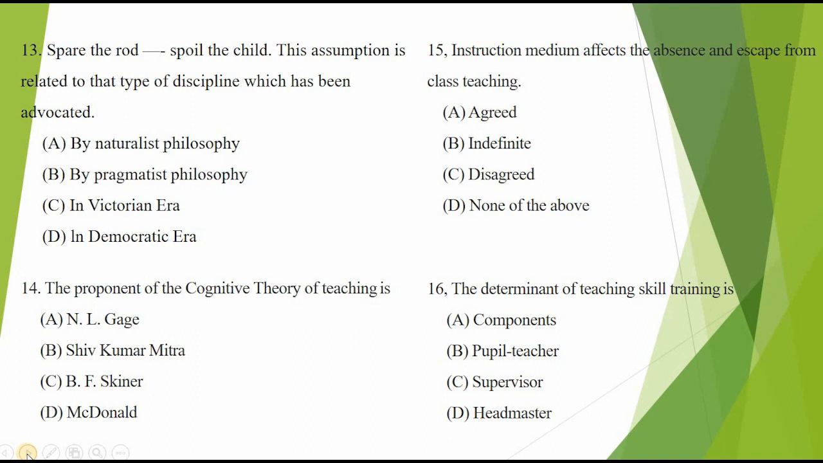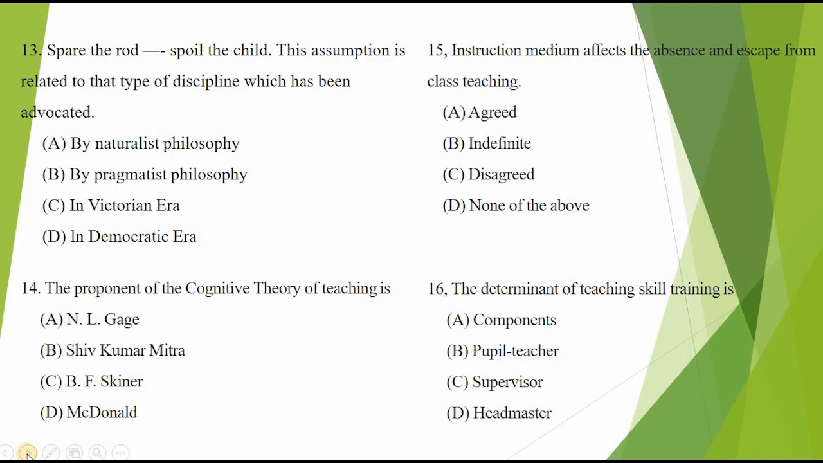13. Spare the rod, spoil the child. This assumption is related to that type of discipline which has been advocated A. By naturalist philosophy, B. By pragmatist philosophy, C. In Victorian era, D. In democratic era. The naturalist philosophy sees the child as a gift of nature with potentialities for natural growth according to laws of nature.